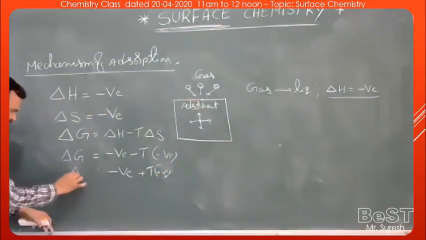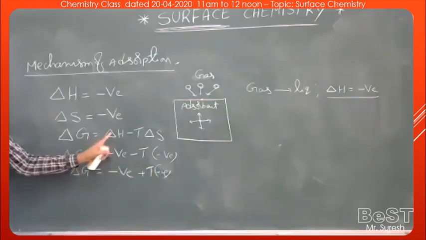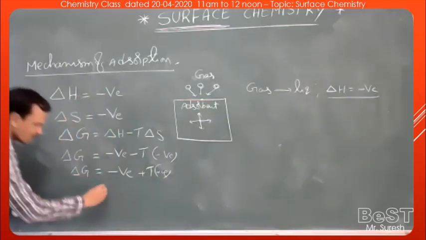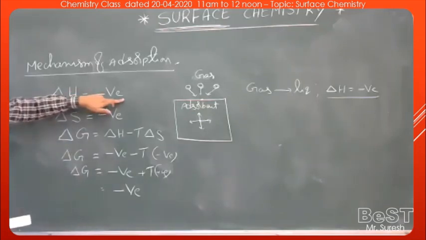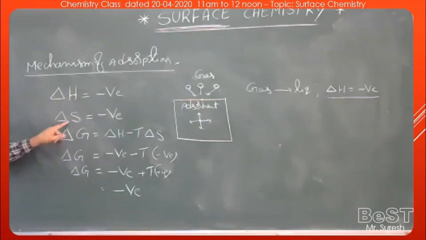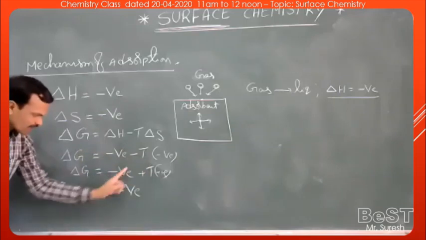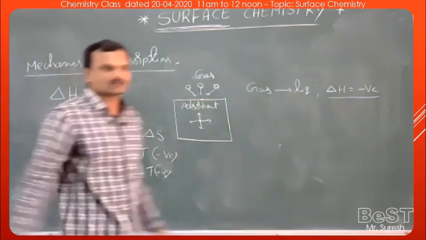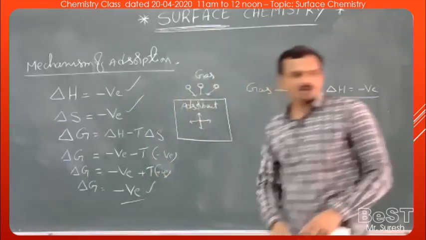Now, the sign of delta G may be positive or negative based on this. If delta H is more negative compared to delta S, then the overall value becomes negative. So during adsorption, the enthalpy change, delta H, is more negative as compared to delta S. Since delta H is more negative, the overall value becomes negative. That means if delta G is negative, the process is spontaneous. So this is the sign convention for adsorption.